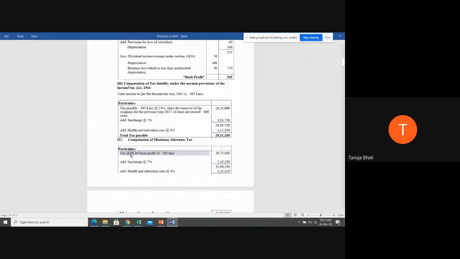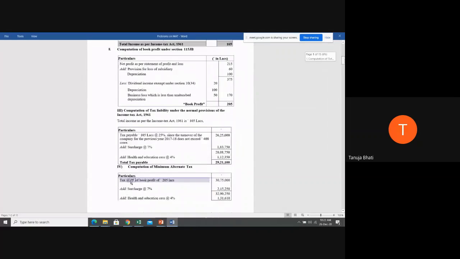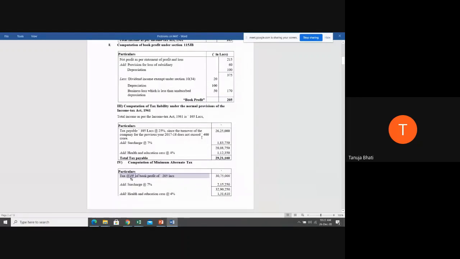Our third step is to compute the tax liability as per the normal provisions of the Income Tax Act. Now we know as per the normal provisions of the Income Tax Act, our income is 105 lakhs. So 105 lakhs means it is 1 crore 5 lakhs. So when the total income is 105 lakhs, that means it is exceeding 1 crore. If the income of a particular company is exceeding 1 crore but does not exceed 10 crore, surcharge will be applicable at the rate of 7%.